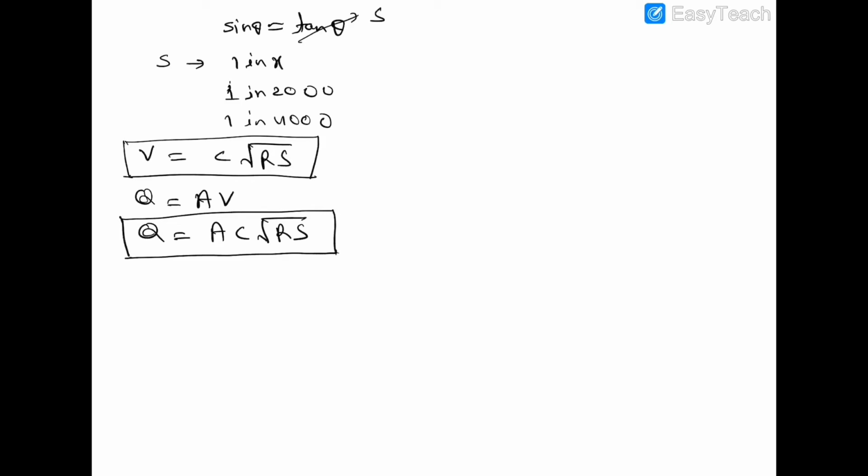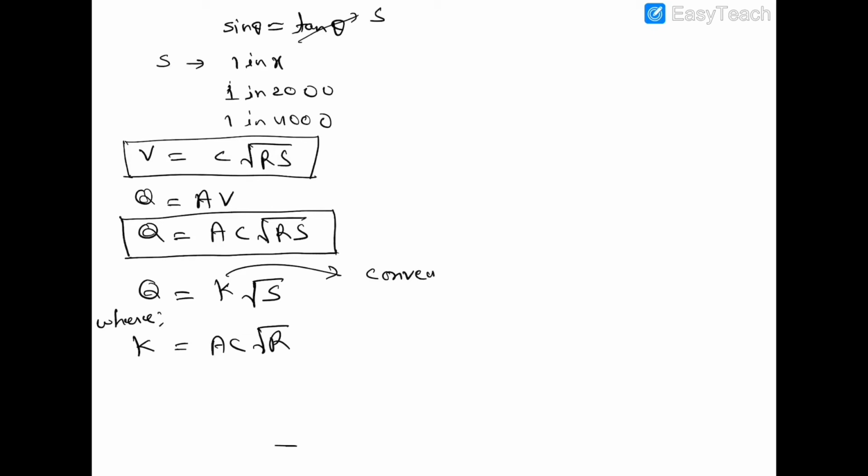Sometimes this discharge equation is also represented by Q is equal to K root over S, where K is A C root over R. This K is called conveyance of the channel section.